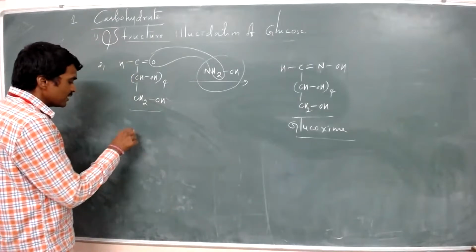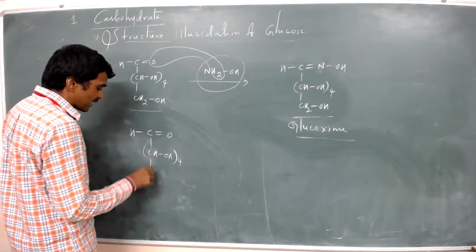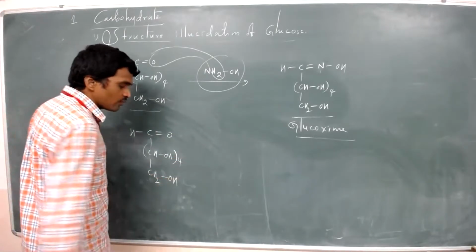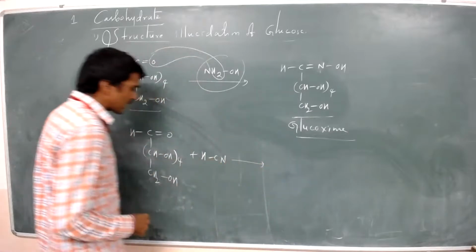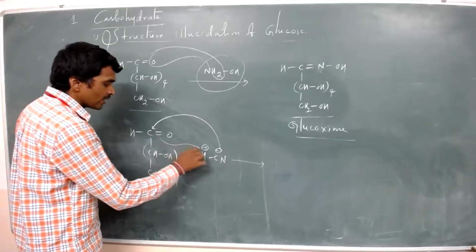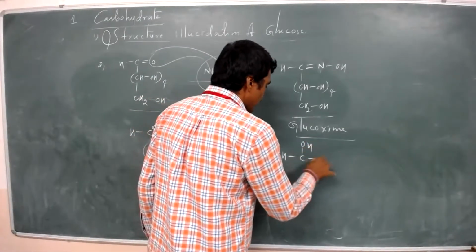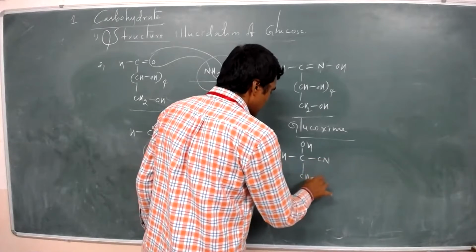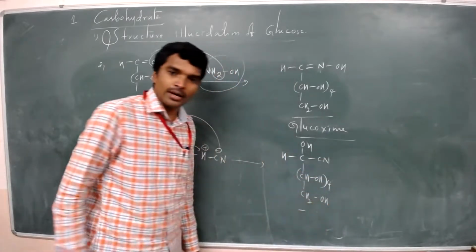Now see, that is HC double bond O, CH2OH taken 4, downside CH2OH. This reacts with HCN, CN minus and H plus. CN is attached to carbon, hydrogen attached to the oxygen. Then HC, OH, CN, CH2OH taken 4, and CH2OH is formed.